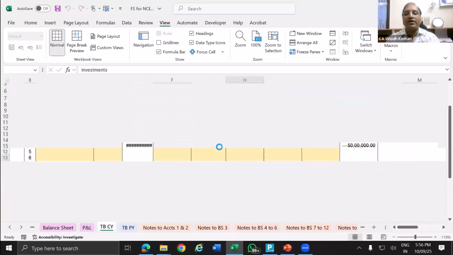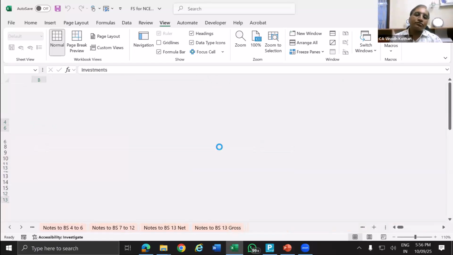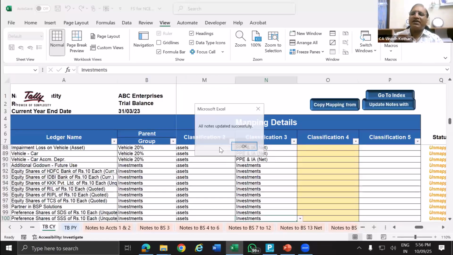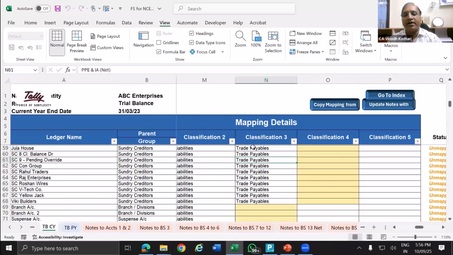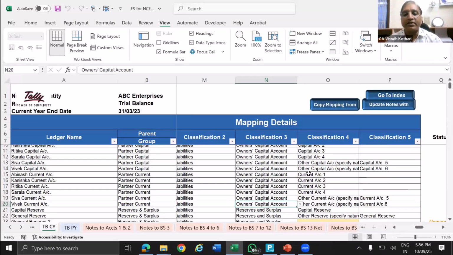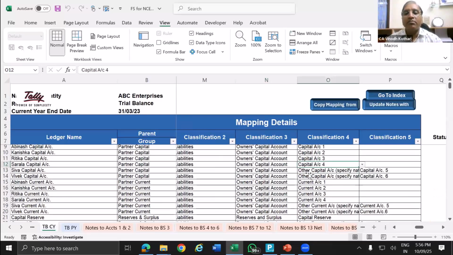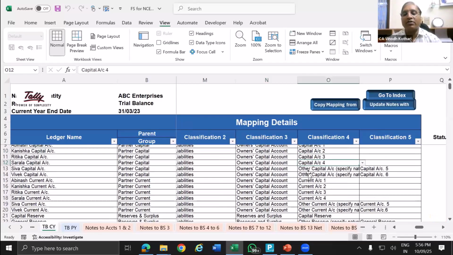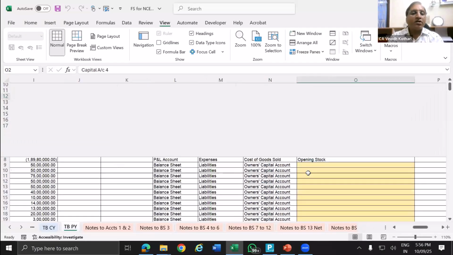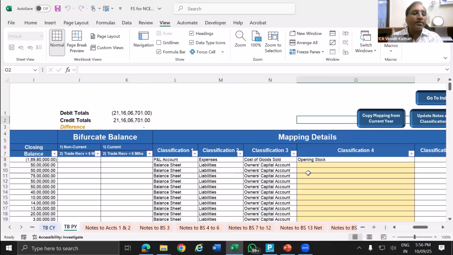Wherever it is cleared, it will update the notes. I have classified some 10 or 15 items. So those 10 or 15 items, it has updated. I want to see how the impact is. Now here you can see yellow color has been removed for capital account. Why? Because I have made the classification. Now go to page down.